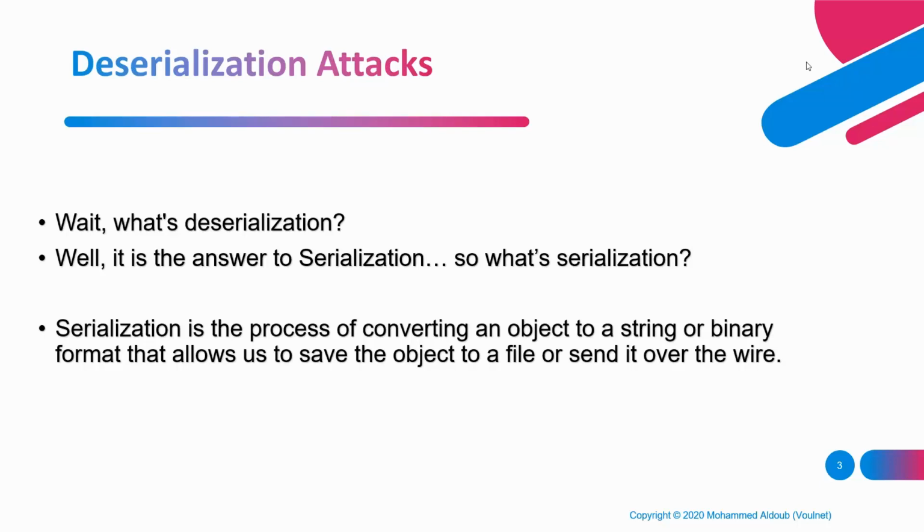For example, we have programming languages, we create objects, and suppose you want to send this object from this server to another server, from this computer to another computer. So we take this object from memory and we convert it into a format that is possible to send over the network, to store in a database, to save in a file. This process is called serialization.